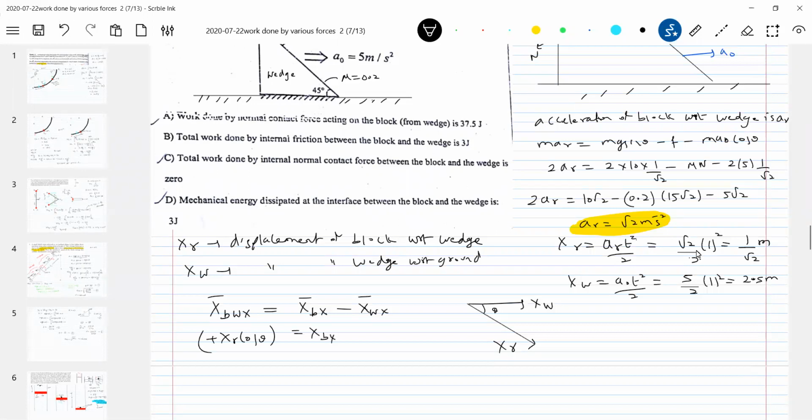Displacement of wedge is towards right, that is xw. Solving this, I'll get xbx is equal to xr cos theta plus xw. What is the value of xr? 1 by root 2. So this will become 1 by 2. xw we know is 5 by 2. So the resultant will be 3 meter. Okay, fine. We call this xbx the displacement of block with respect to ground along x-axis.